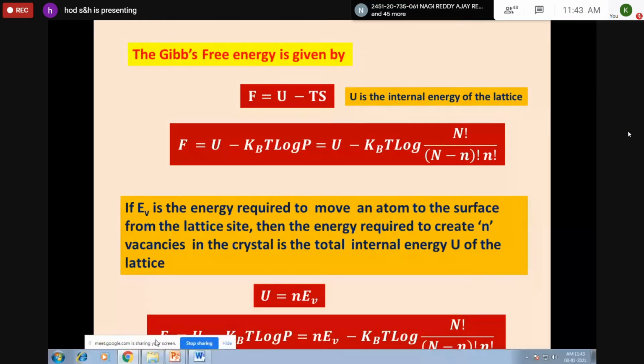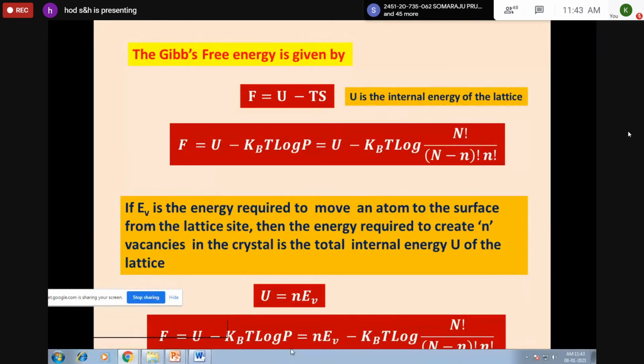Now you substitute further. So F is equal to, the previous expression is U minus kBT log N factorial by (N minus n) factorial into n factorial, and you replace for U. U can be represented by n EV. So F is equal to n EV minus kBT log N factorial by (N minus n) factorial into n factorial.